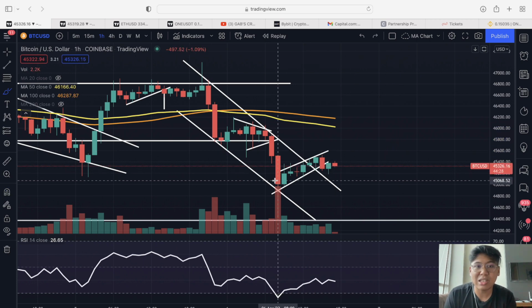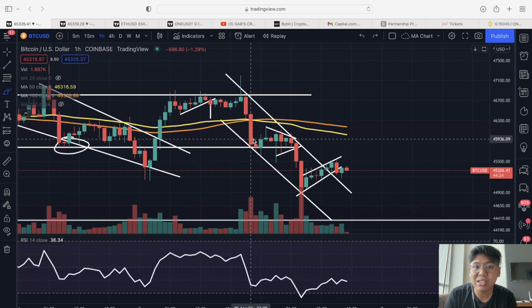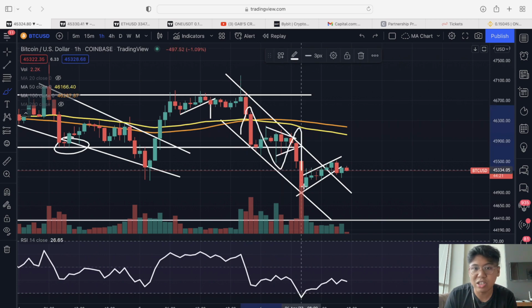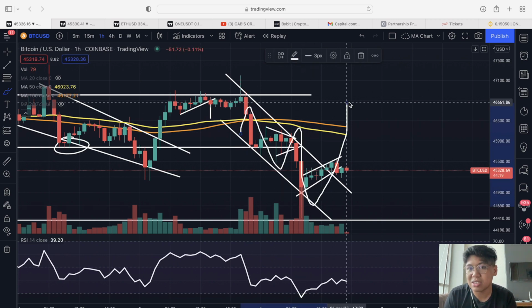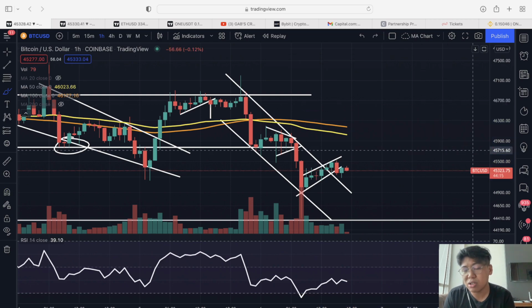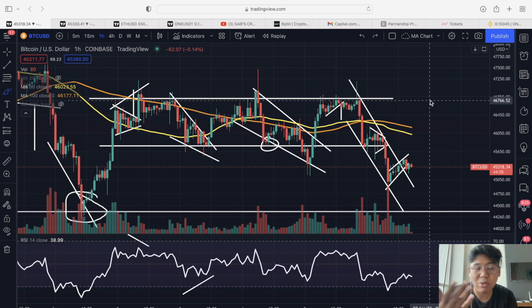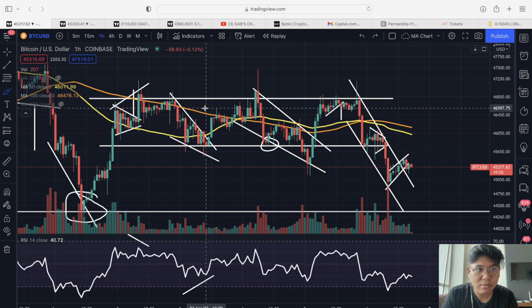Nonetheless, ang magiging target natin dito is the top of the channel, which is around the 46.7k. So as you can see, this is more likely going to be another consolidation area between the support and resistance area. So in that case, we are going to expect more consolidation dito with the Bitcoin price, especially na hindi pa natin na-break yung ating 46.6k in the 4-hour time frame as well as with the Fibonacci retracement area.